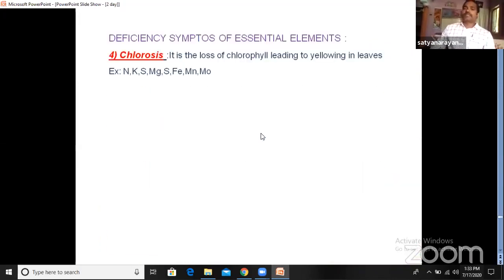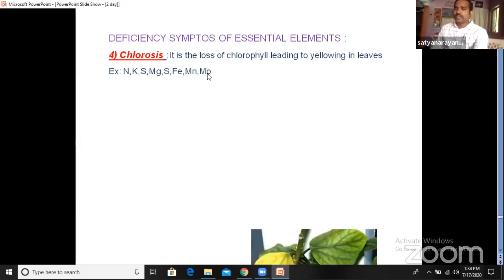Then another deficiency symptom is chlorosis. We hear this word very rarely in these classes. Chlorosis means nothing but the yellowing of the leaf. Why does it turn yellow? Because the chlorophyll is lost, the chlorophyll is reduced, so the leaf turns yellow. Chlorosis is caused by deficiency of various elements: nitrogen, potassium, sulfur, magnesium, again sulfur, ferrous, manganese, and molybdenum.